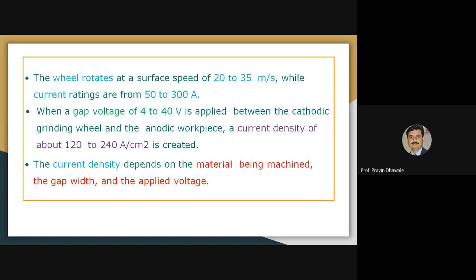So this is all about the range of the parameters required to carry out the electrochemical grinding process: how much is the speed of the wheel, how much is the current rating, how much voltage is to be applied, and what is the density of the current. That density depends on the material of the workpiece, the gap width between wheel and workpiece, and the applied voltage across the wheel and workpiece. Note down these points.